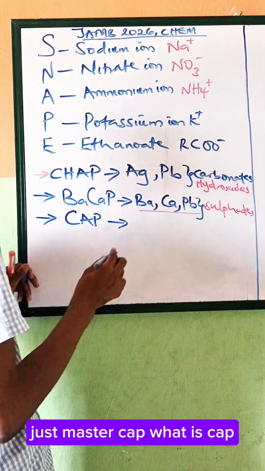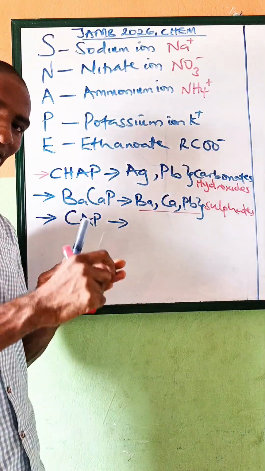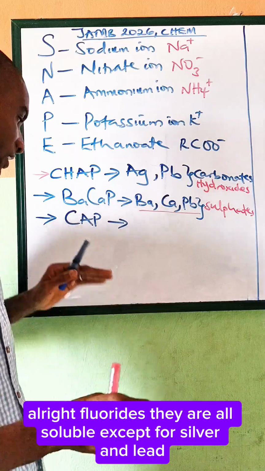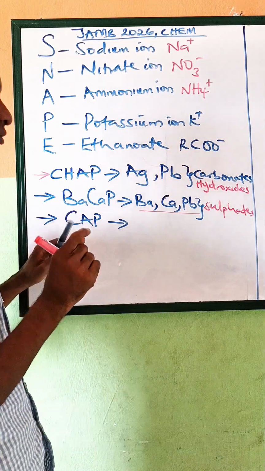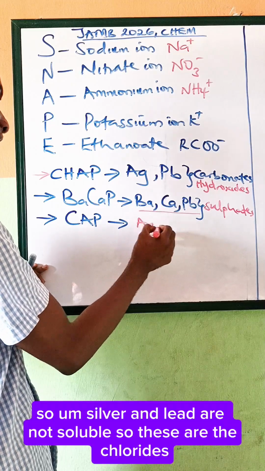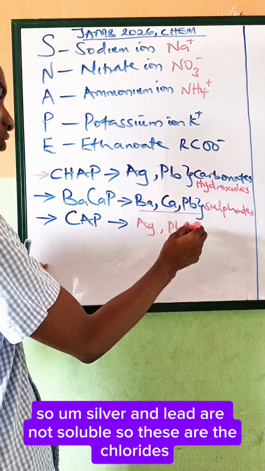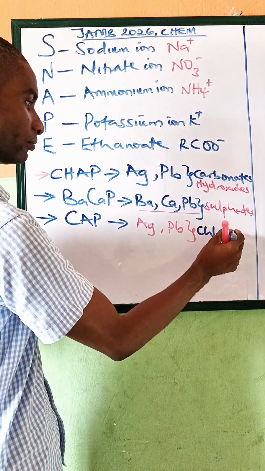What is CAP? CAP means all chlorides, bromides, iodides and fluorides are soluble except for silver and lead. So silver and lead are not soluble. These are the chlorides.